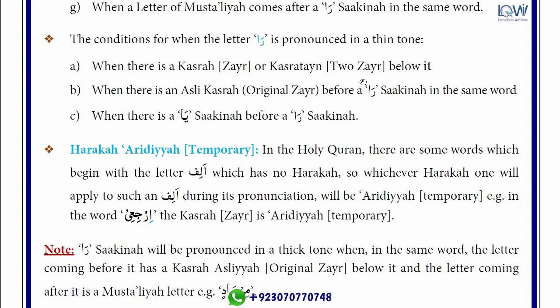If there is an original zir before the raa sakina in the same word, then read with thin voice. But if a musta'ali letter has come after raa sakina in the same word, then you have to read with thicker voice, no matter whether there is zir before the raa sakina in the same word. You can't read raa with thin voice. These are the rules of lesson number 16.